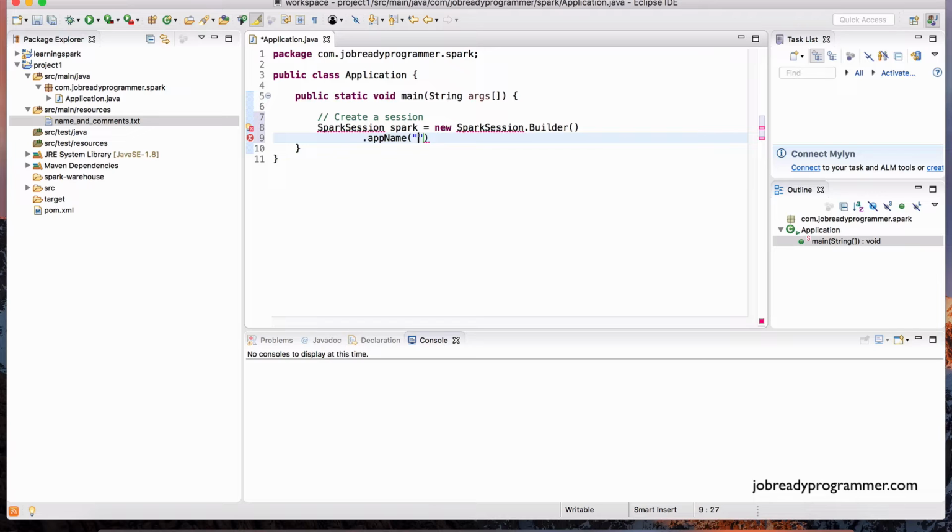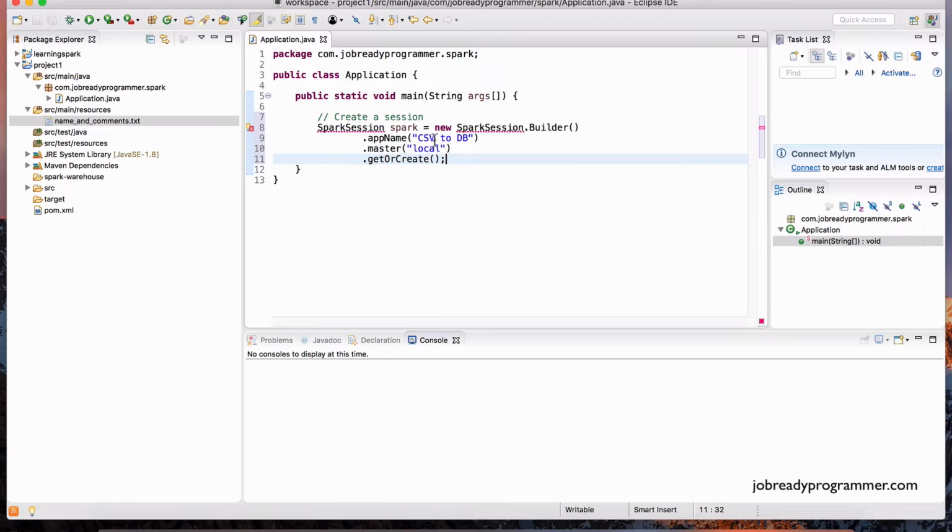So we build a Spark session, and then we give this session a name. Since we're going to be taking data from a CSV file and loading it into a database, I'm going to call this CSV2DB. Okay, and then the next thing is we specify where the master node is. In our case, it's just local. So we're going to call it just localhost. Dot getOrCreate. Okay.